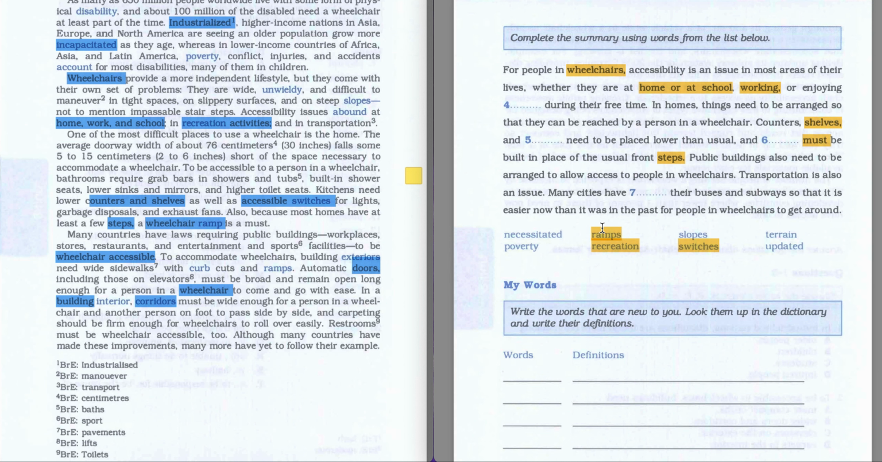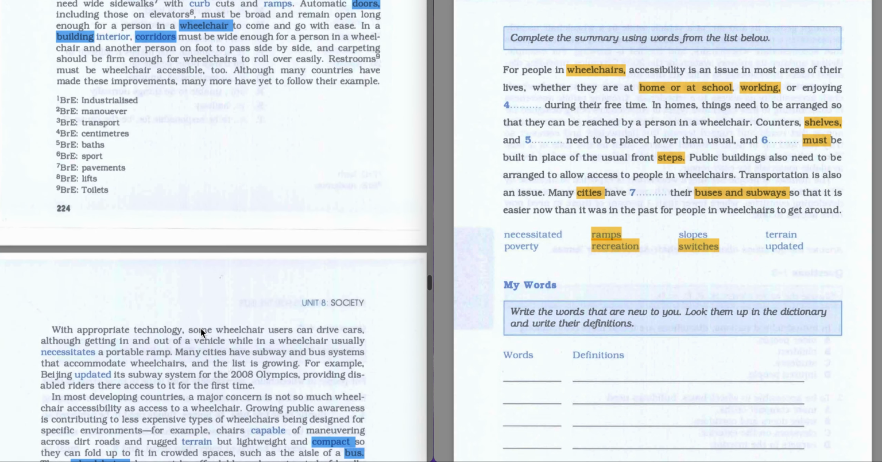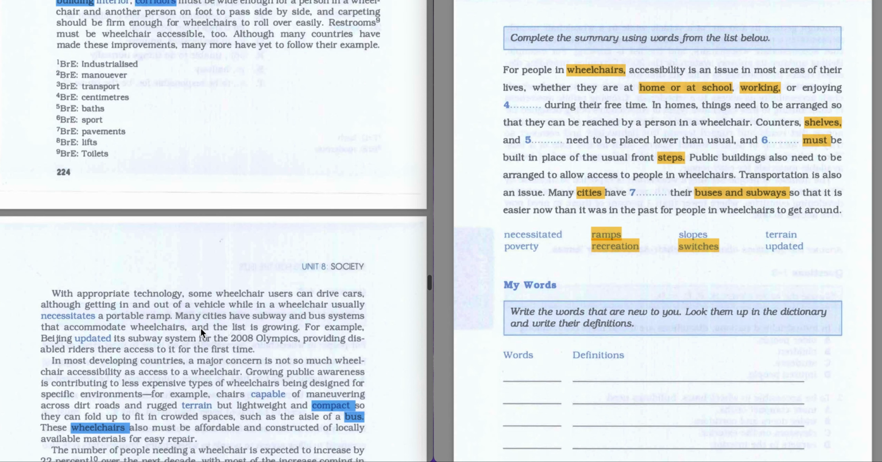Let's go further. Public buildings also need to be arranged to allow access to people in wheelchairs. Transportation is also an issue. Many cities have their buses and the subways, so that it is easier now than it was in the past for people in wheelchairs to get around. So our keywords are gonna be here cities and buses and the subways. Easy. So we have to scan further and try to find any information related to cities, buses, and the subways.